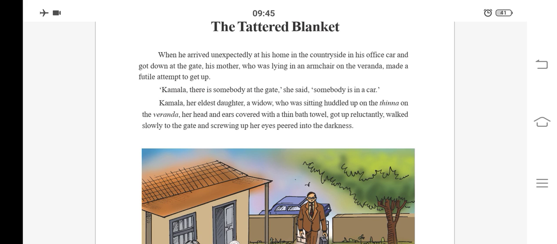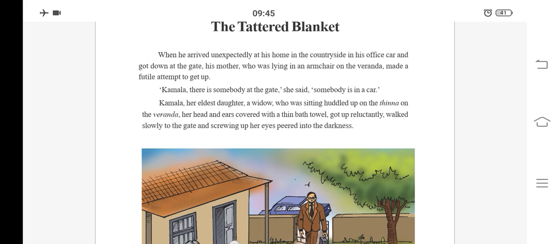Her head and ears covered with a thin bath towel. Means she covered her head and ears with a thin bath towel. Got up reluctantly. Reluctantly means not willing to do something. Normally, if we have a cool climate, even we also cover ourselves with a blanket and sit very close, and we don't like to do anything.